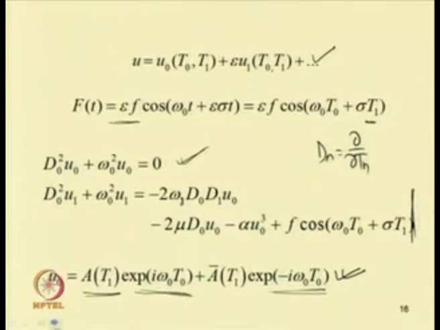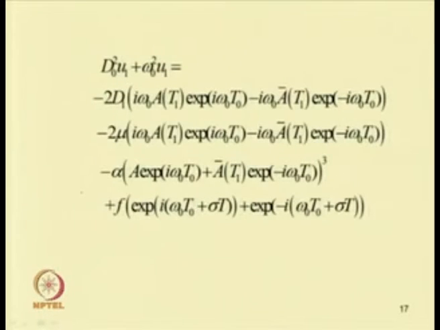So, we can write D 0 square u 1 plus omega 0 square u 1 equal to minus 2 D 1 of i omega 0 A(t 1) e to the power i omega 0 t 0 minus i omega 0 A bar e to the power minus i omega 0 t 0, and so this is D 0.